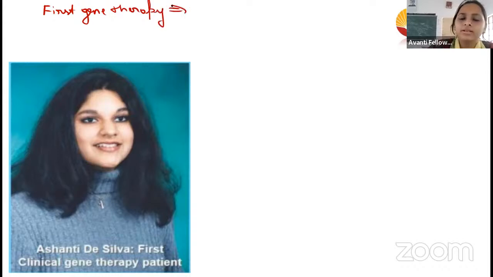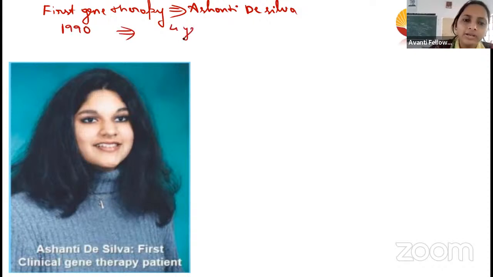The first gene therapy was done on a girl named Ashanti De Silva in the year 1990, when she was four years old.